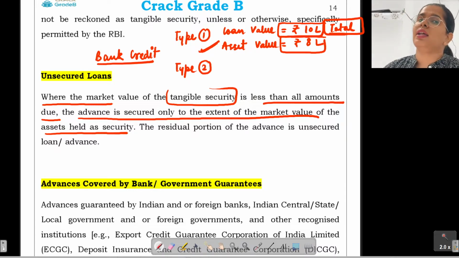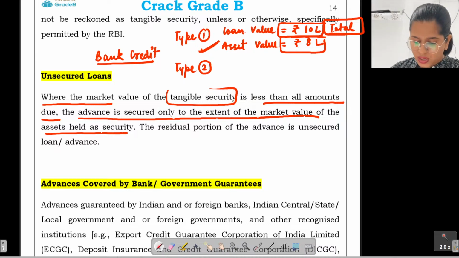Then also the loan type or the credit would fall under the unsecured loan, right? Or it can also happen that the advance is secured only to the extent of the market value of the asset held as security, right? So your balance portion is always going to be talked about as the unsecured loan.